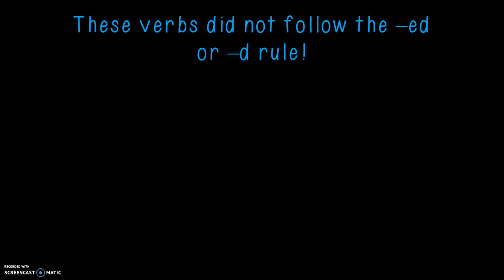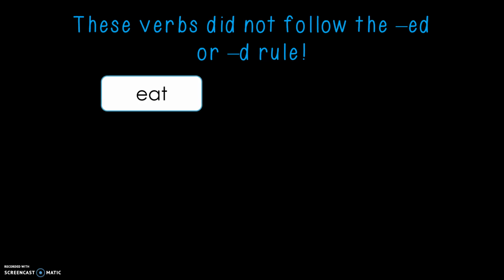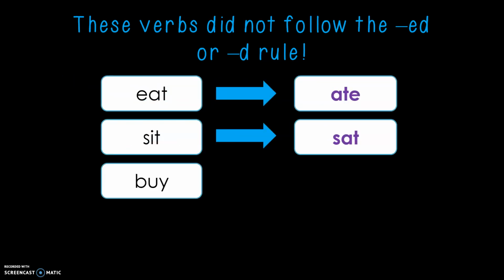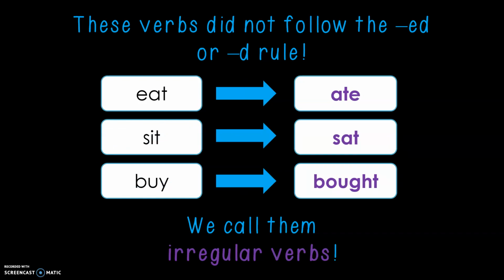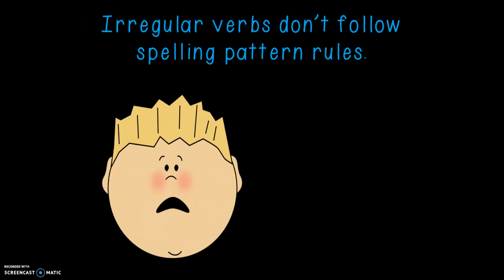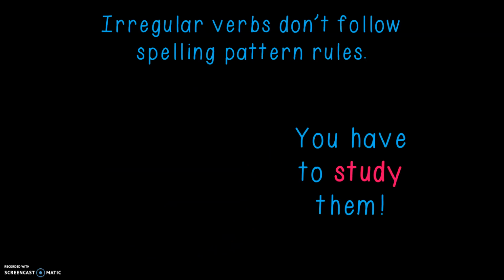These verbs did not follow the ed or d rule. Eat, ate, sit, sat, buy, bought. We call them irregular verbs. Irregular verbs don't follow spelling pattern rules. You have to study them.